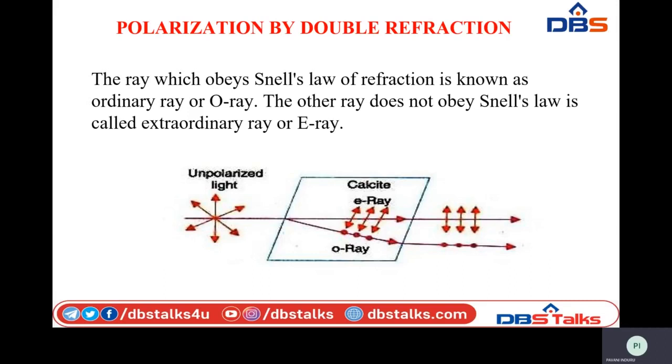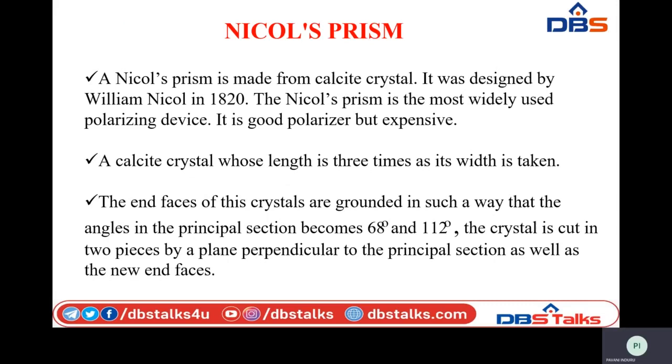This concept is used in the Nicol prism, which is a popular optical polarizer. The Nicol prism is made from calcite crystal. It was designed by the scientist William Nicol in 1820. It is a mostly used polarizing device, and it is a very good polarizer as well as analyzer.